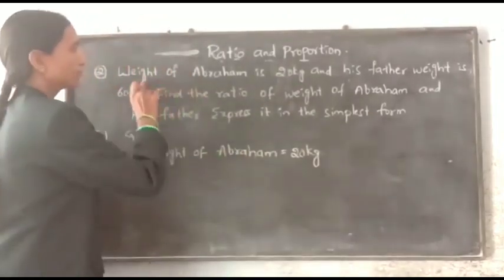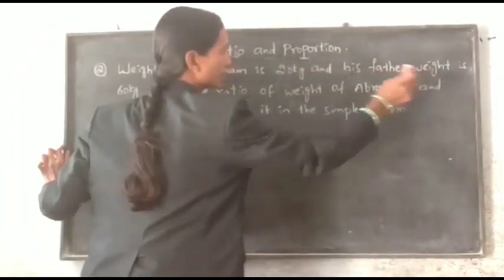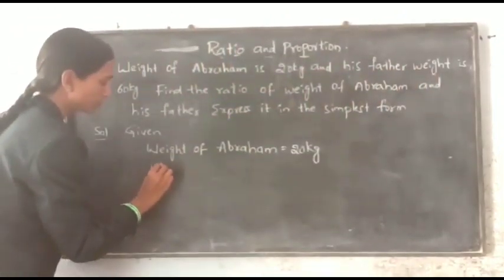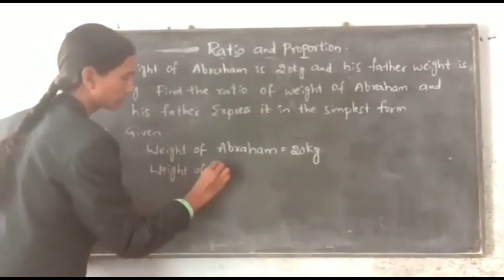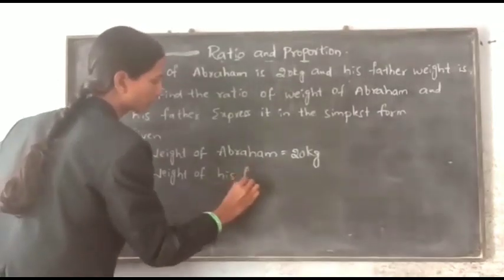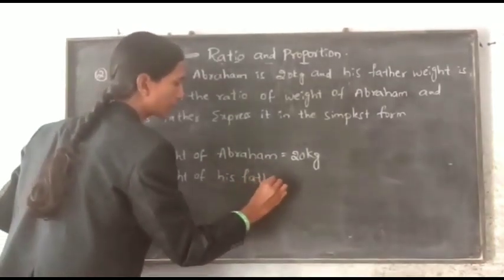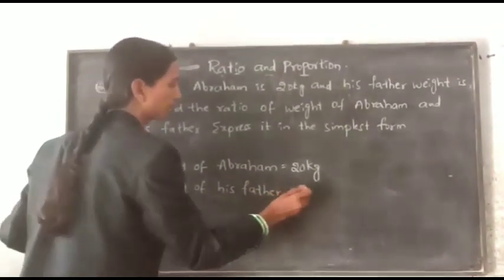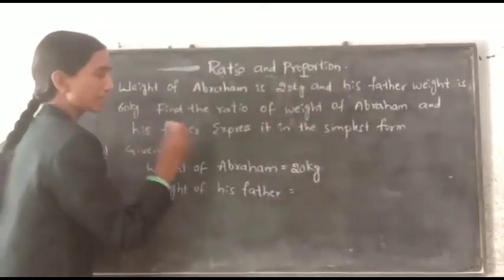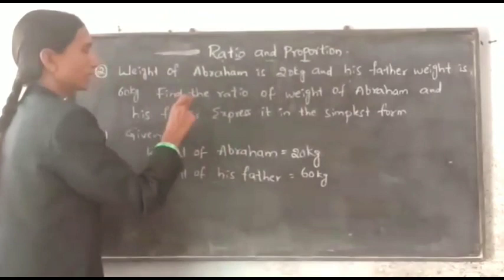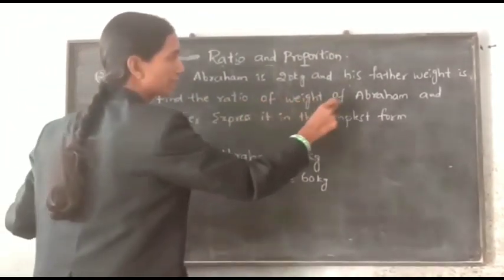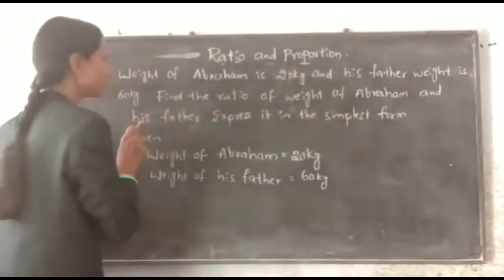Next, weight of his father is equal to 60 kg. Now what we have to find? Find the ratio of weight of Abraham and his father.